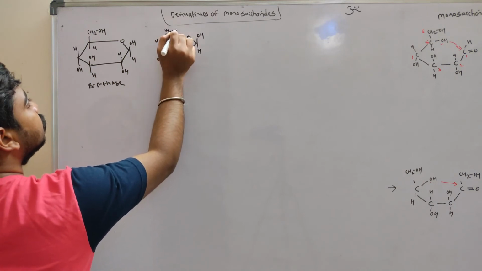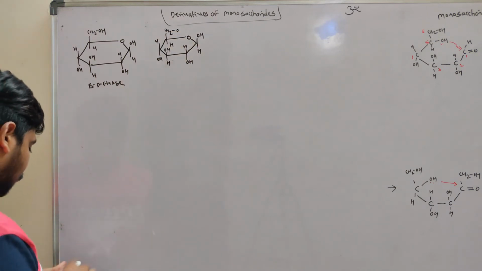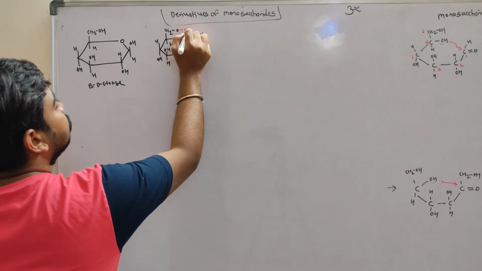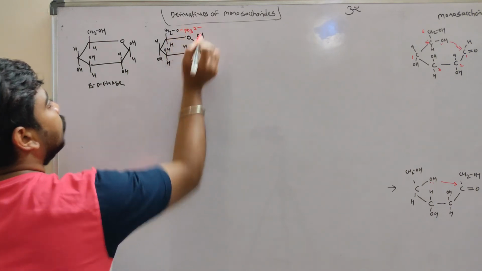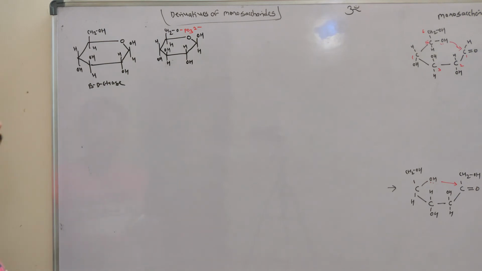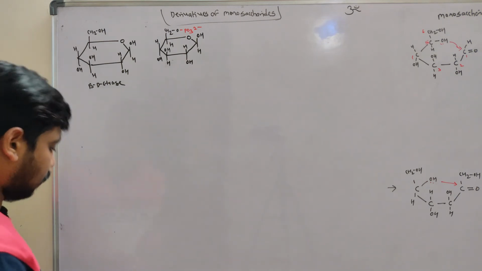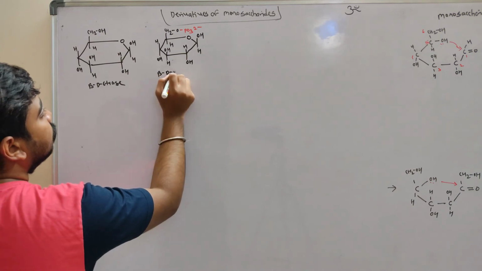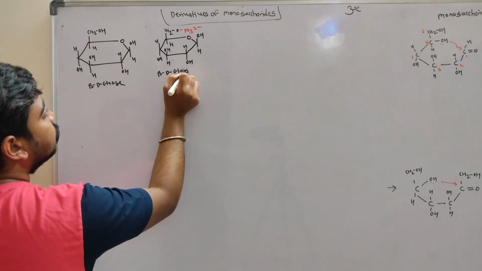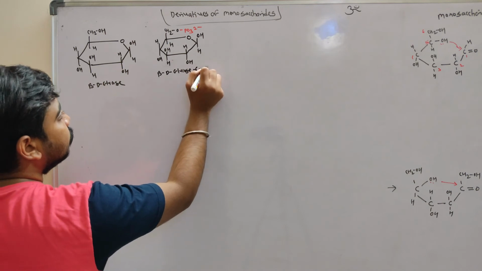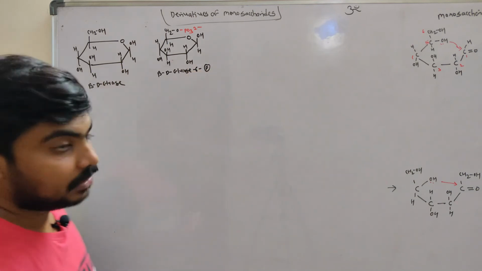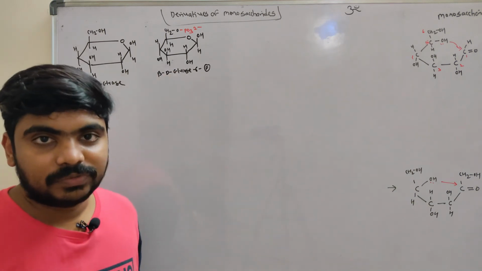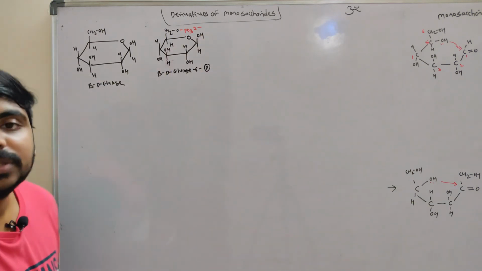So this oxygen will be attached to PO3 2 minus. Okay, so this is beta D glucose 6 phosphate. Phosphate is added. In the first step of glycolysis, this glucose gets converted into glucose 6 phosphate. This is how it gets converted.